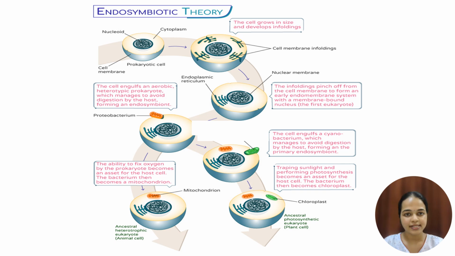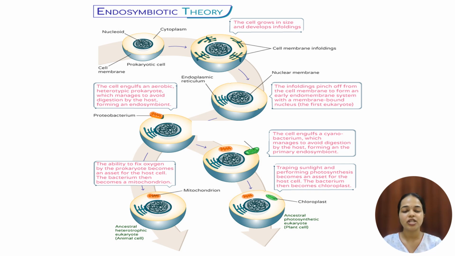Now this eukaryotic cell will engulf an aerobic prokaryote, that is proteobacteria. The orange color organism we are seeing in this picture is a proteobacterium. So the eukaryotic cell will engulf the proteobacterium. This proteobacterium avoids the digestion by the host, that means it is forming an endosymbiotic relationship with the host cell, that is a eukaryotic cell.